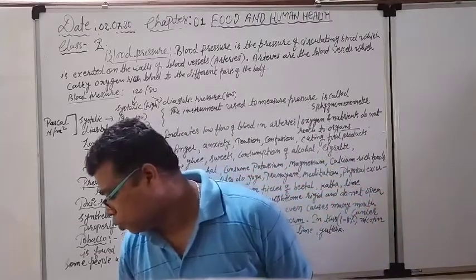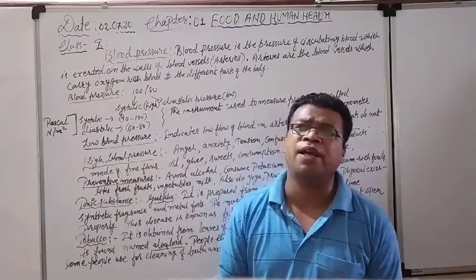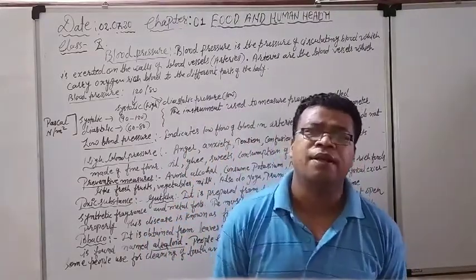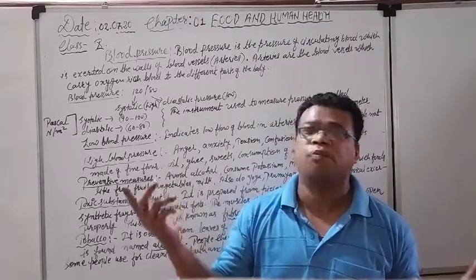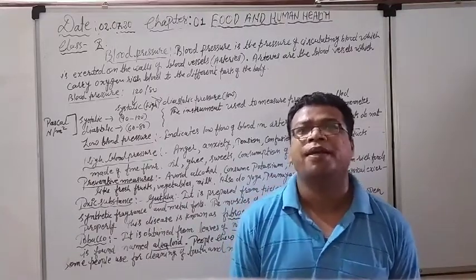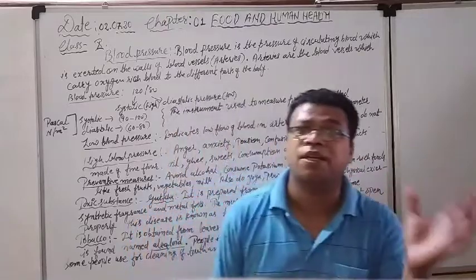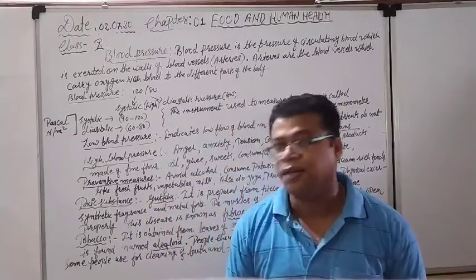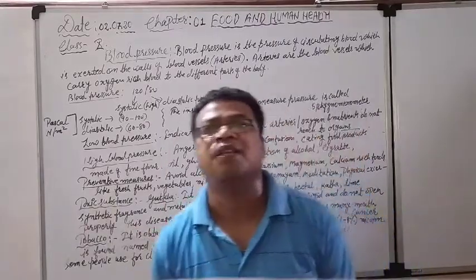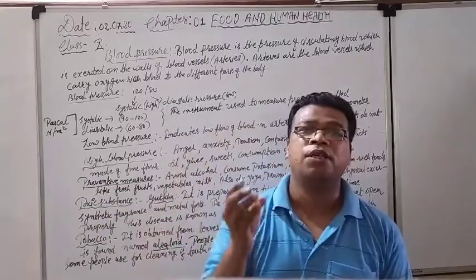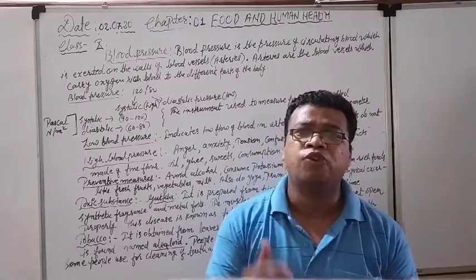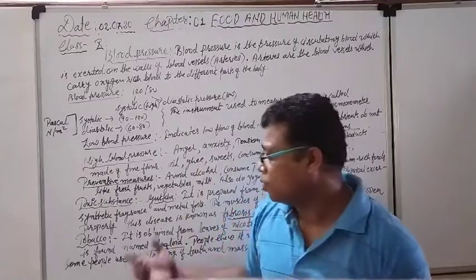Number third is the use of cigarettes. Inside the cigarettes also some tobacco leaves are filled, and when we are smoking, definitely some poisonous gases come out like carbon monoxide, and that carbon monoxide becomes the reason of so many kinds of cancers. And it even causes air pollution also, and the persons who are sitting with us are also going to be affected by it. Cigarette, gutka, tobacco, these are the major reasons for different kinds of cancers. Actually, we invite such kinds of disease when we are using it.